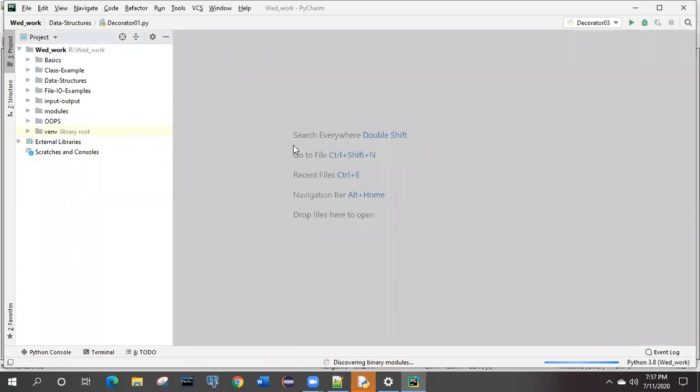So we have seen how we can make use of the zip file functions which are available in Python itself, right? And we have seen a couple of examples, like how to extract particular files, how to see the content of that, and how we can zip it. Like that we have seen, right?